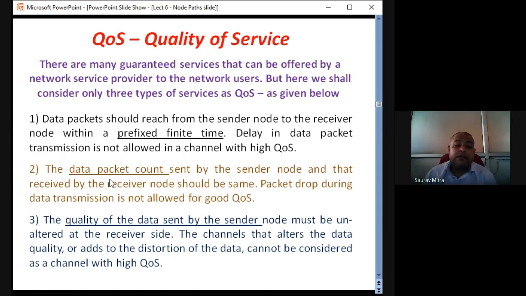And the third thing, the data whenever it is received at the receiver side, should not be changed or altered. So the shape, size, count and time of data should be very proper from the transmitter to the receiver. So these three things together are primarily the first three factors of quality of service. There are other quality of service factors as well. We will see them in chapter number 3.